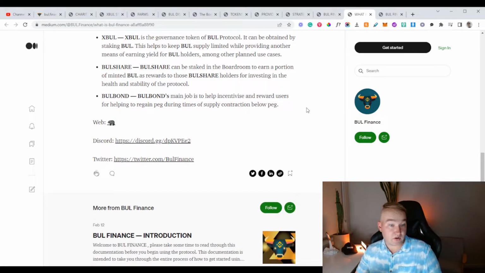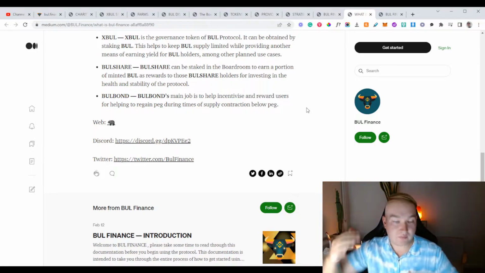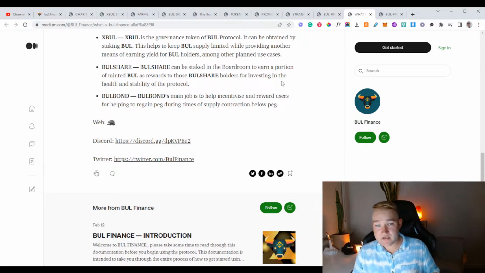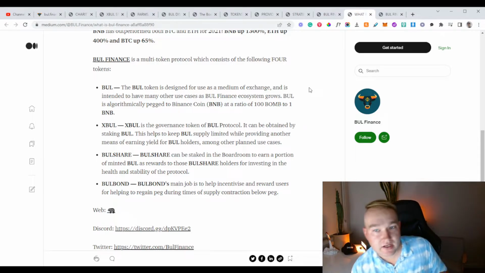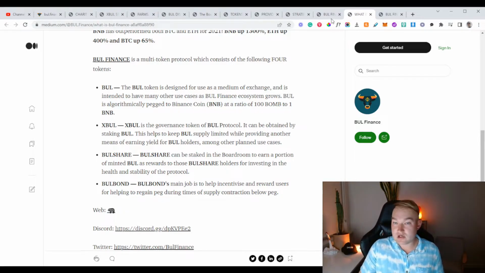And then there's Bull Bond. Now, Bull Bond's main job is to help incentivize and reward users for helping regain the peg during times of supply contraction below peg. So obviously that Bull Bond, that's what they use to either push the price back up or back down. So I like what they've got here. I don't think it's anything revolutionary though. It does already exist in other ways with other tokens, but if they can make it work better and they have good governance behind them and a good team, then it could be a really promising future.